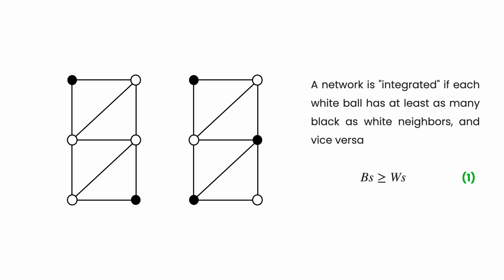Now consider the network on the left and inspect the white balls. This ball has one black neighbor and two white neighbors, thereby violating inequality 1. Likewise, the other three white balls have more white neighbors than black. Therefore, the network on the left is not integrated. If you inspect the network on the right, you can easily verify it is an integrated network.